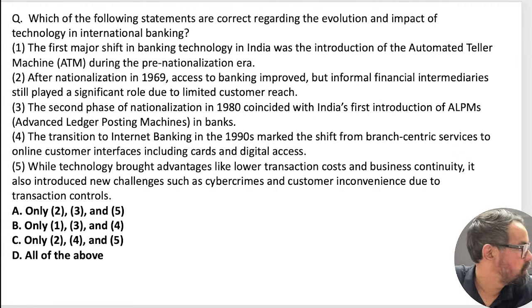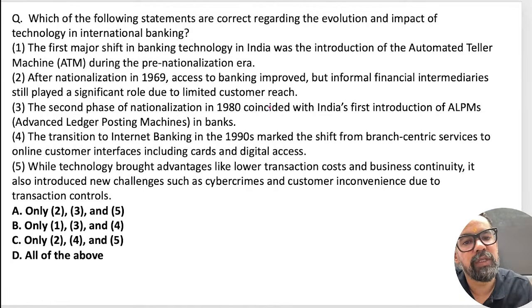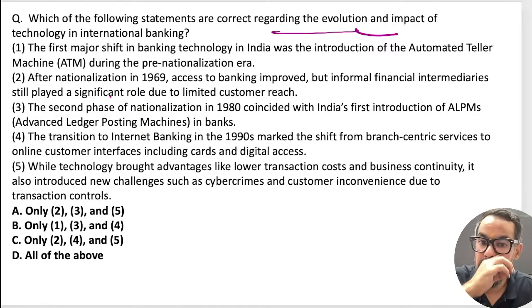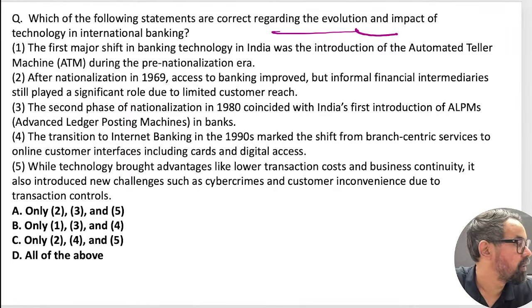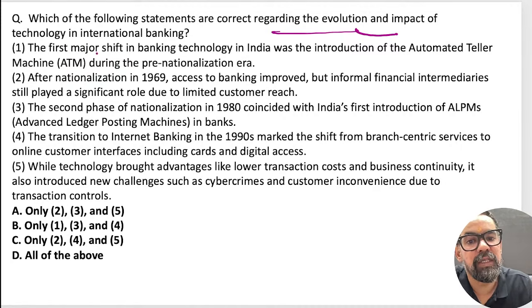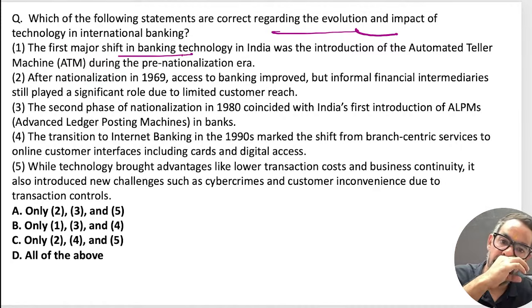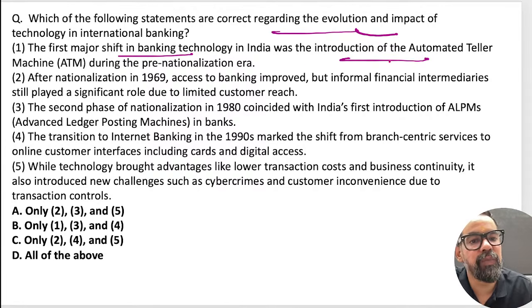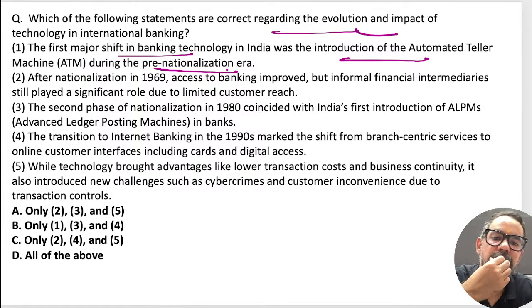So elimination you can use later. Which of the following statements are correct regarding the evolution and impact of technology in international banking? First, the first major shift in banking technology in India was the introduction of the automated teller machine during the pre-nationalization era.